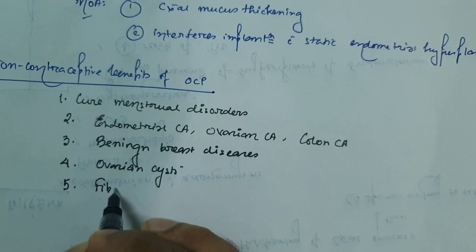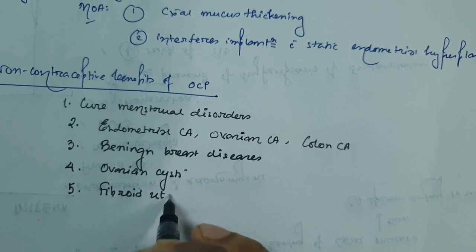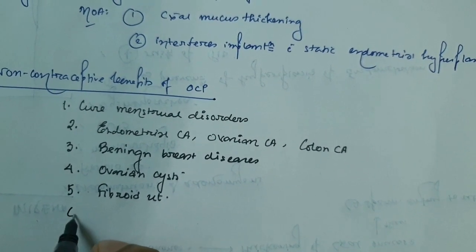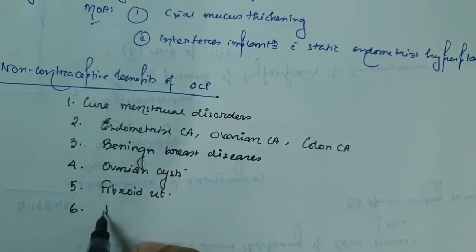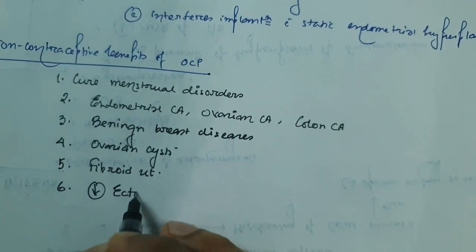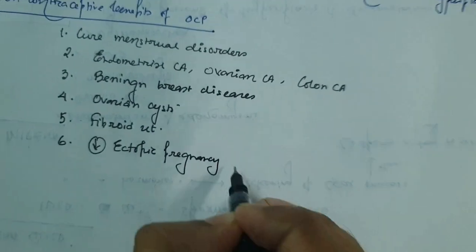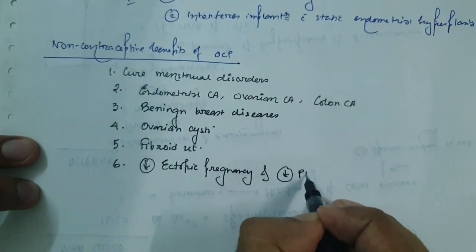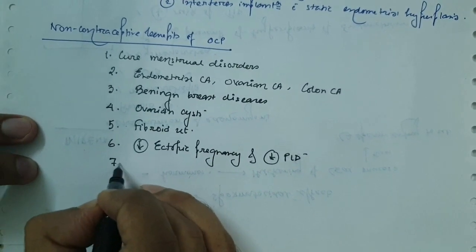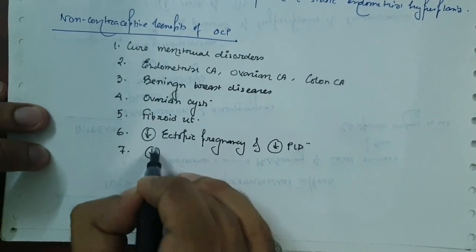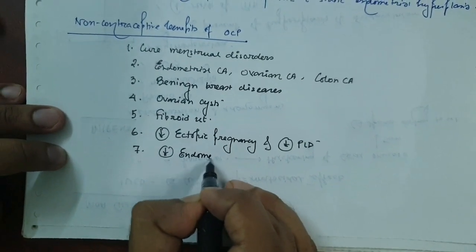In case of the fibroid uterus, number 5, this is also very much advantageous. Number 6, they reduce the chances of the ectopic pregnancy and reduce the chances of pelvic inflammatory diseases. Number 7, they reduce the chances of endometriosis.